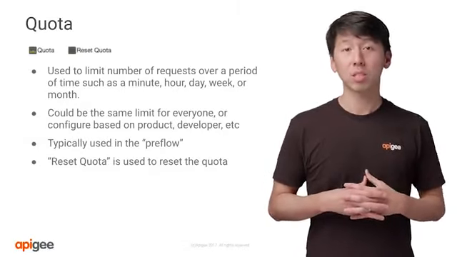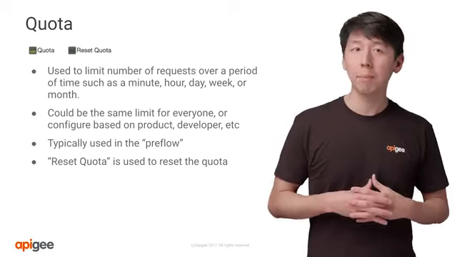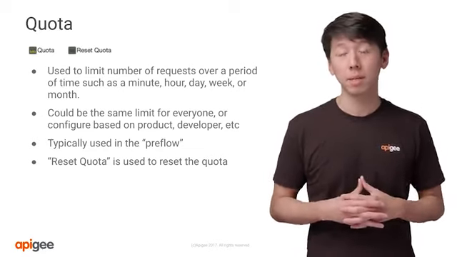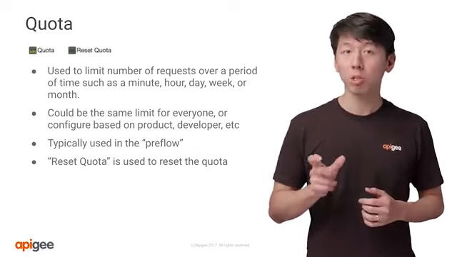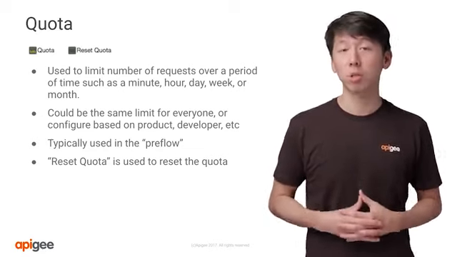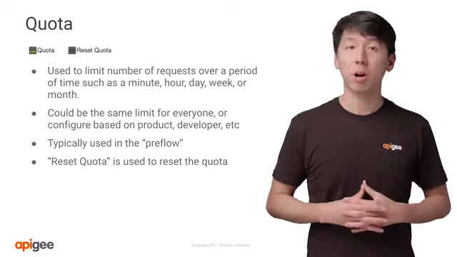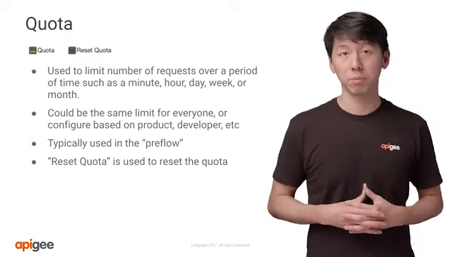Next, let's look at the scenario where you may want to limit the number of API calls over a certain period of time. If you monetize your APIs, you may have an amount of free calls per month before you start charging the user. In these type of scenarios, the quota policy is for you.